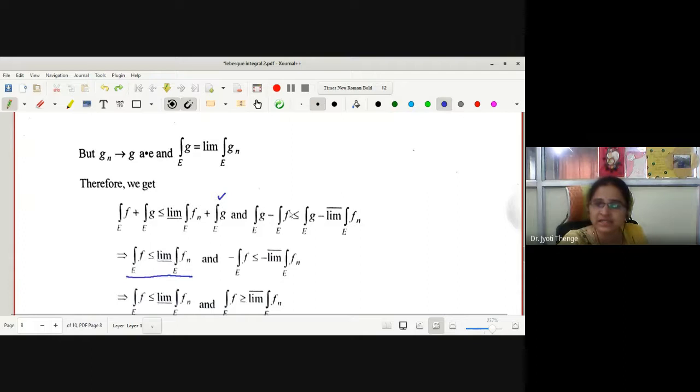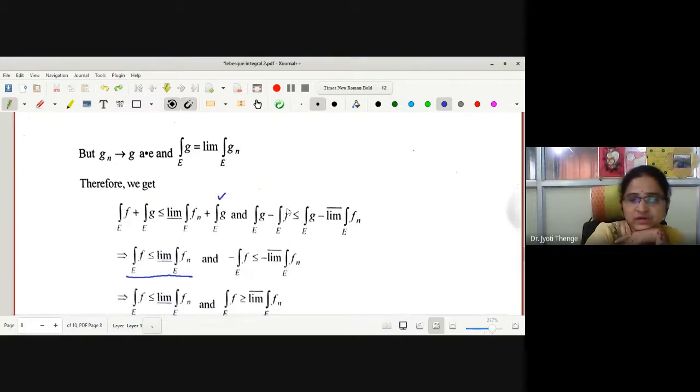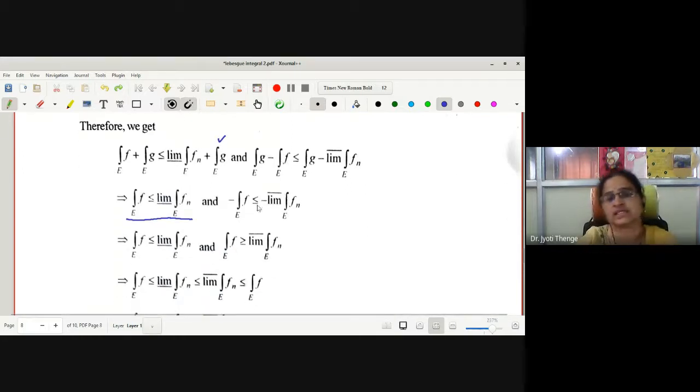Again, can I cancel this integration G from both the sides? As G is integrable, integration G has a finite value. Therefore, we obtain negative integration F less than or equals to negative limit superior integration Fn. Now let us absorb the negative again. If I absorb the negative, less equal becomes greater equal: integration F is greater equal to limit superior.